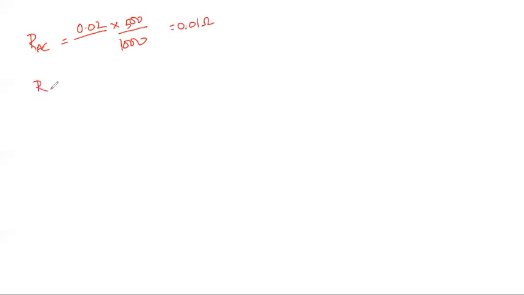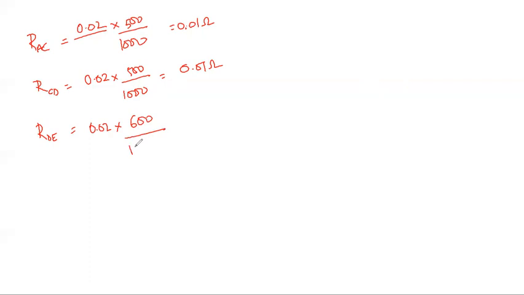Next, resistance of the other section CD: 0.02 again, into 500 divided by 1000. So again it is 0.01 ohm. Next RDE: 0.02 into that section, that is 600 divided by 1000. You'll get it as 0.012 ohm.